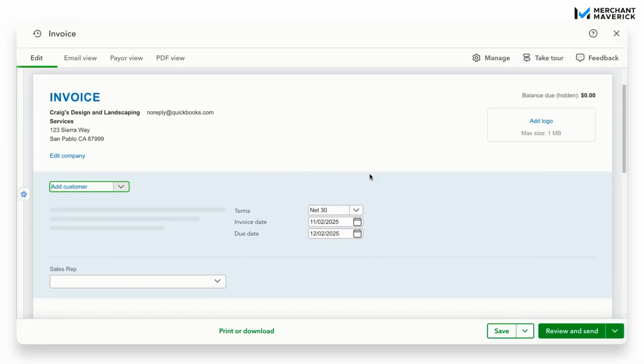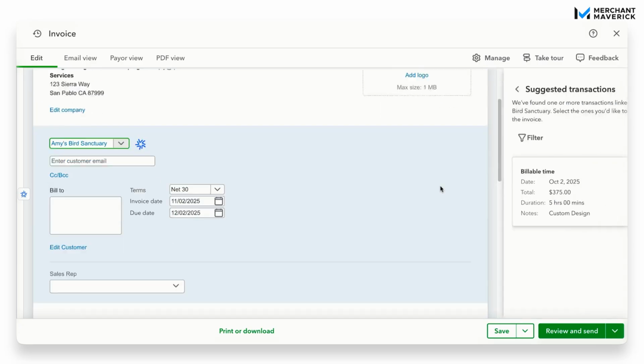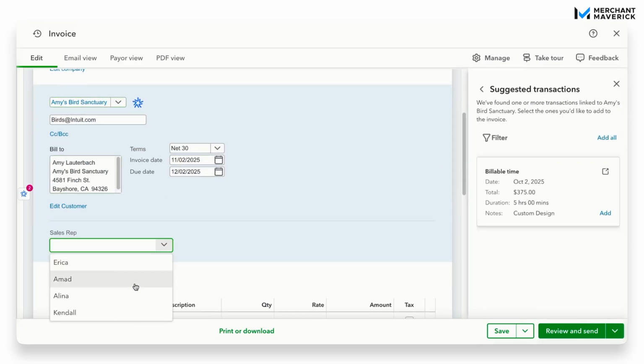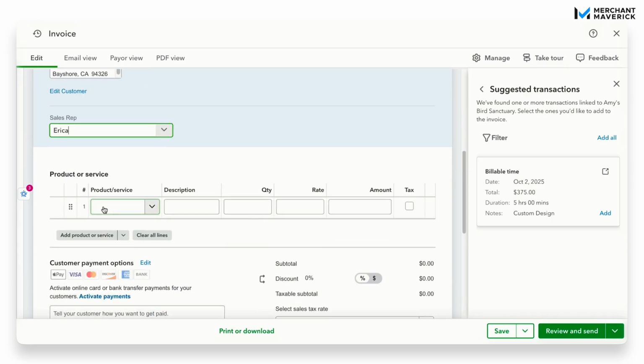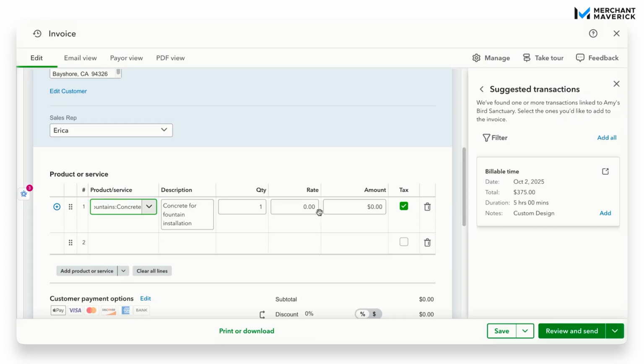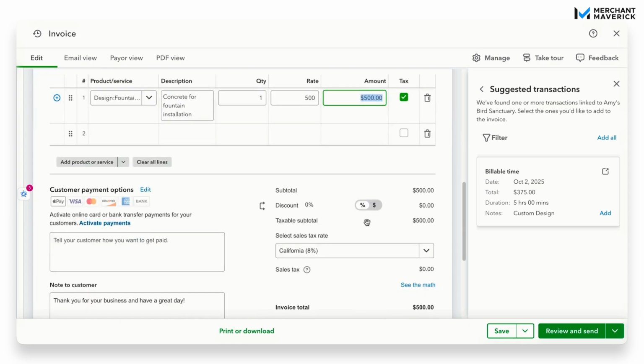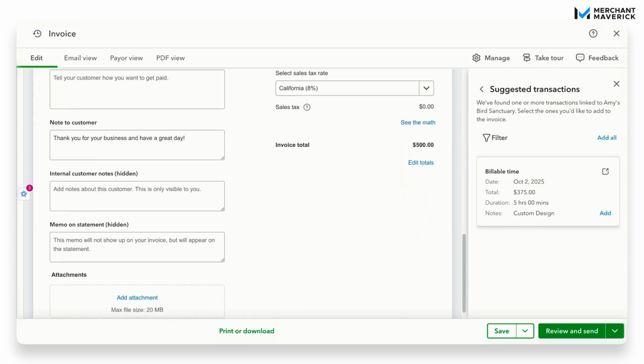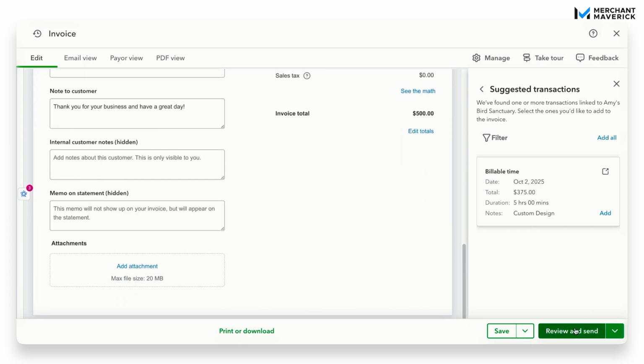So as you can see, these are all the default fields with the addition of the sales rep field that we just created. So we're just going to go in here and add a customer, and then we're going to go on the drop down and select one of the sales reps that I added, and then we can go on here and we'll do a product or service, and we'll go down and make sure that everything is all filled out, and then we will review it and send.